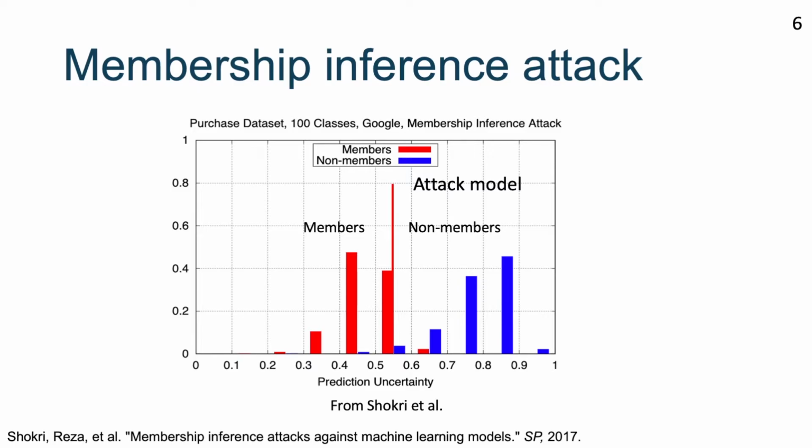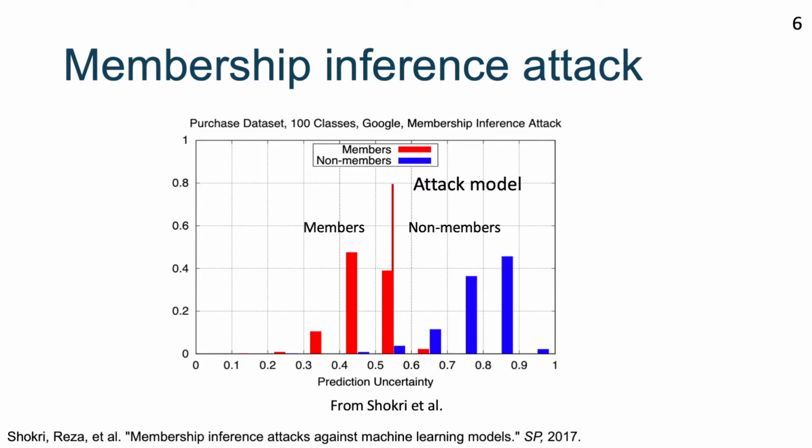Essentially, the adversary needs to distinguish the training data and the test data based on the prediction. Shokri et al. proposed to find an attack model for each class. The attack model is simply a threshold on the prediction uncertainty of the model. The intuition is that the model is usually more confident about the prediction on the training data. So the adversary can use this signal to infer the membership. The adversary predicts a point was part of the training dataset if the model's prediction uncertainty is lower than the threshold, and vice versa. After that, some works try to find a single global attack model to simplify the attack.